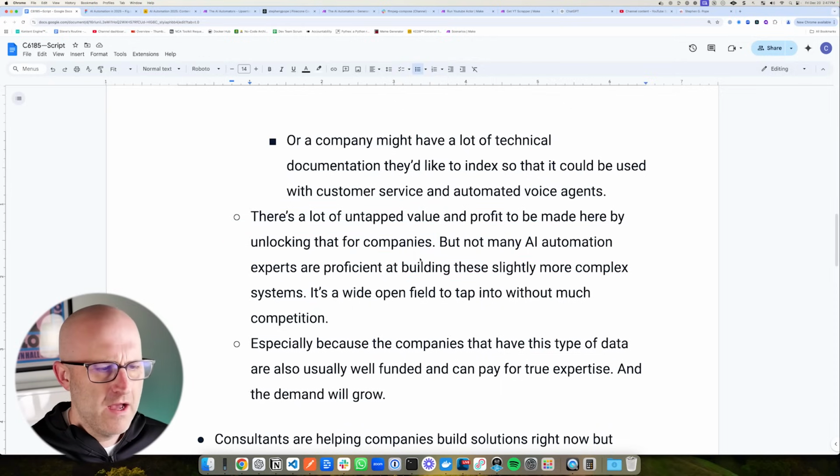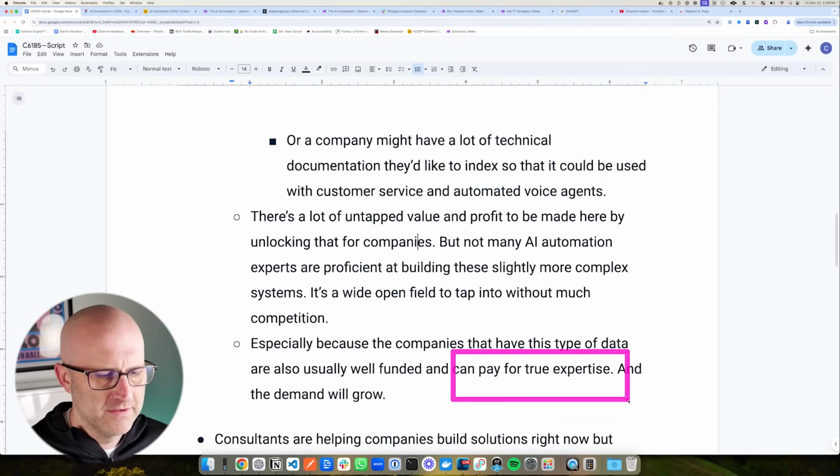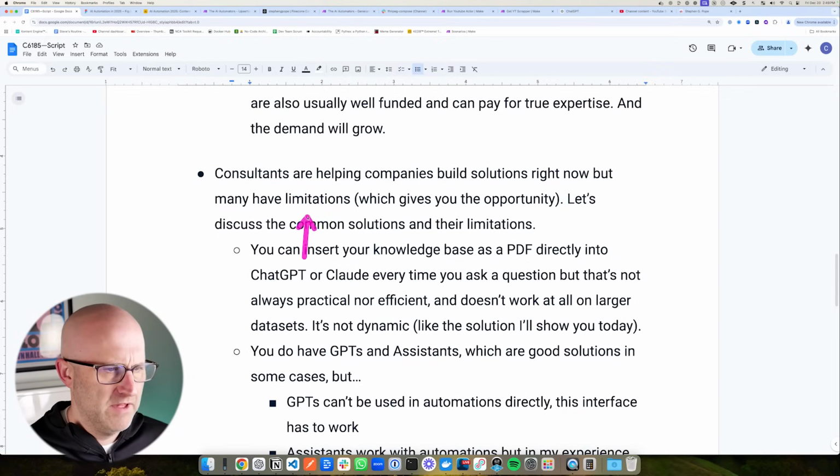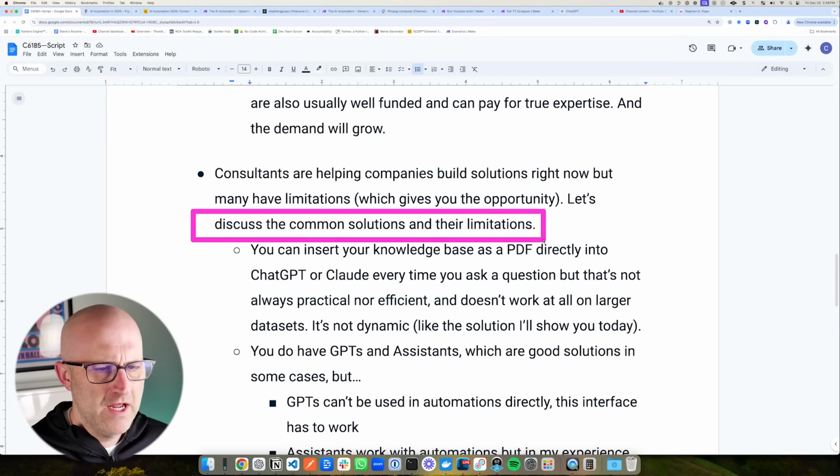But not many AI automation experts are proficient at building these slightly more complex systems, like this RAG system here. So if you can learn how to build these systems, it's a wide open field to tap into without much competition. And it's also a great opportunity because the types of companies that have this kind of data are already well funded and they can pay for true expertise. Now, consultants are helping companies build out these solutions right now, but they do have limitations, which gives you the opportunity. So let's discuss the more common solution and its limitations.